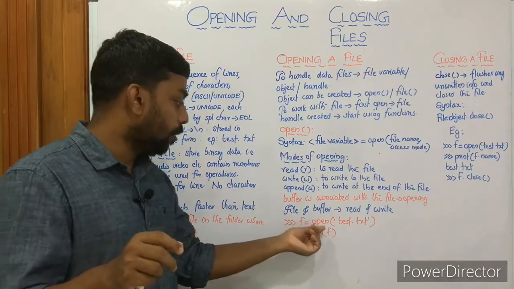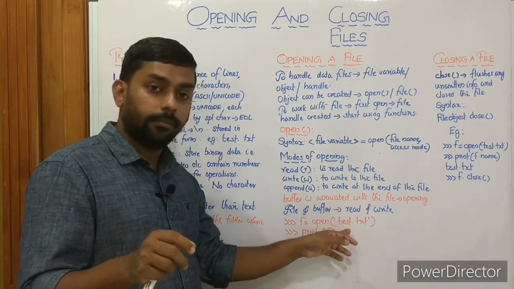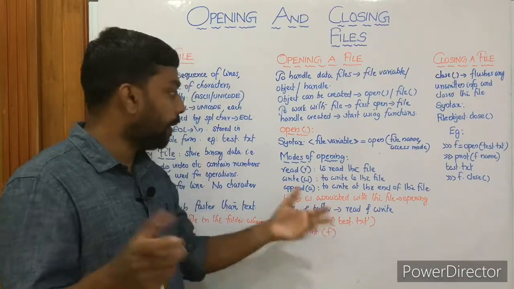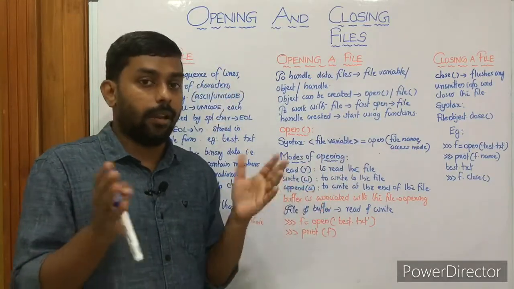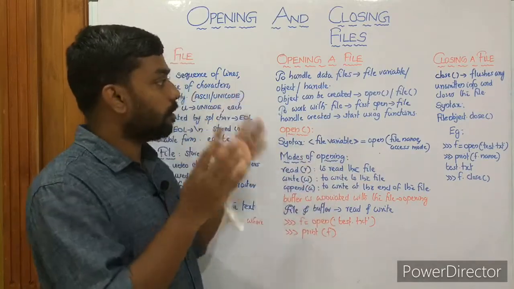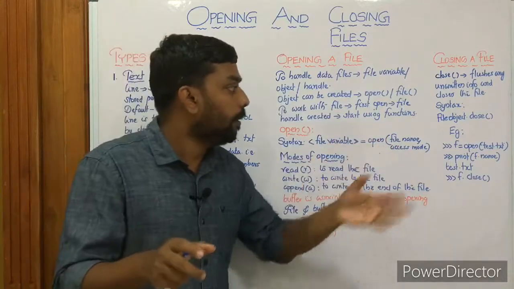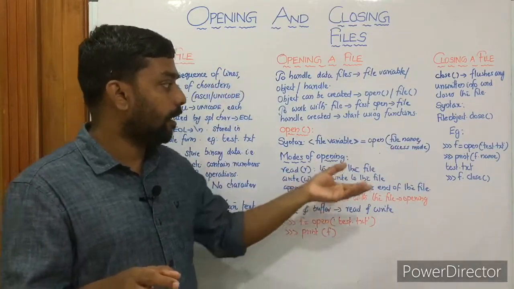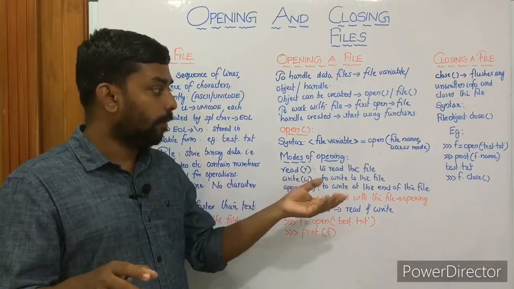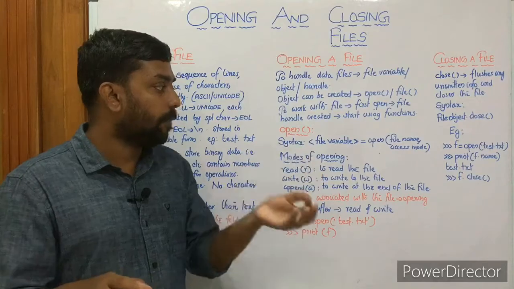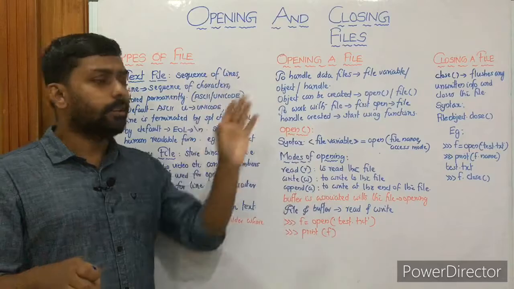f equal to open test.txt: f is a file variable, and f gets access to everything of test.txt. Then we are printing it, and some basic information will be printed out. Then closing a file using the close function. It is used to flush any unwritten data and to release the memory allocated to f, the file object. The syntax is file object dot close. Then we have seen examples: f equal to open test.txt, opening the file, then printing the name of the file using f.name, then finally closing it with f.close.